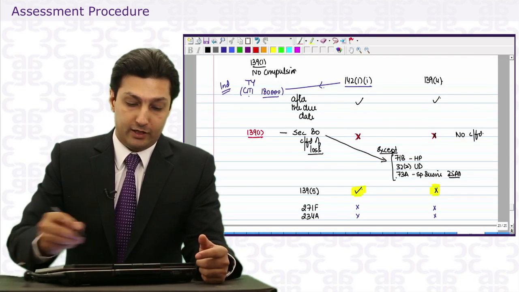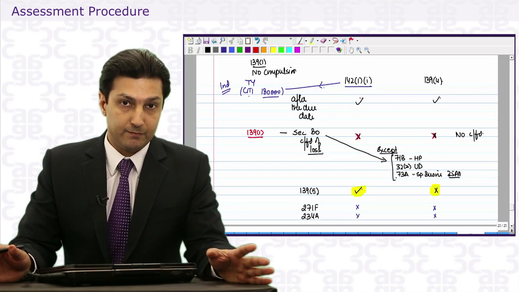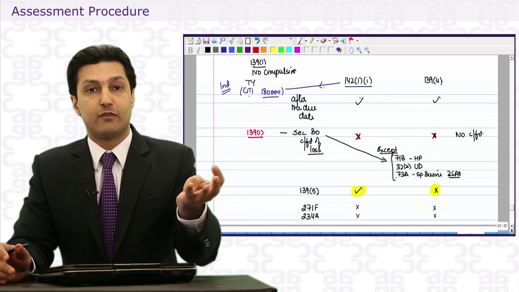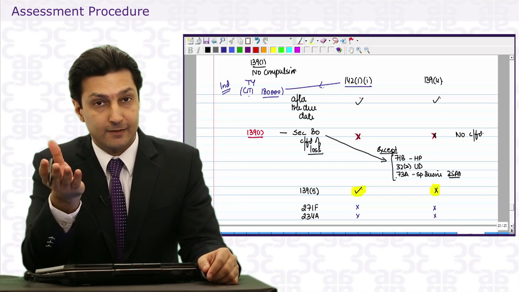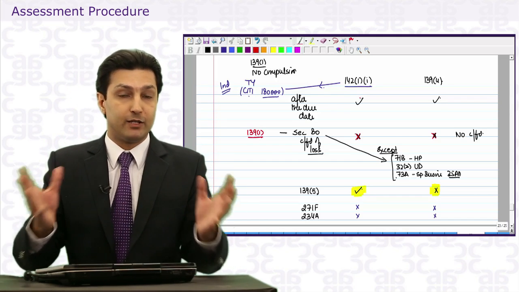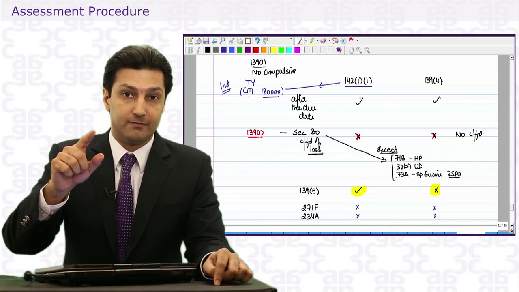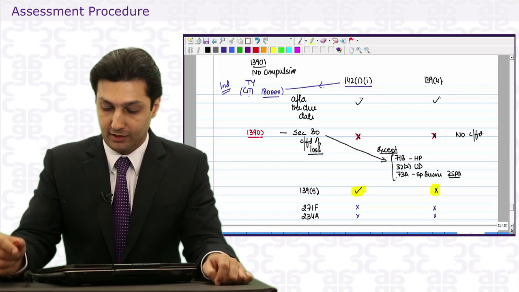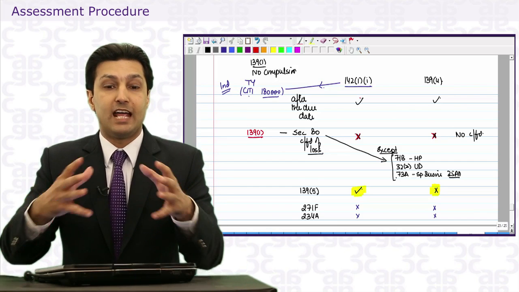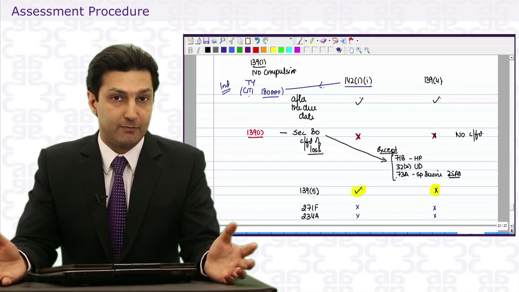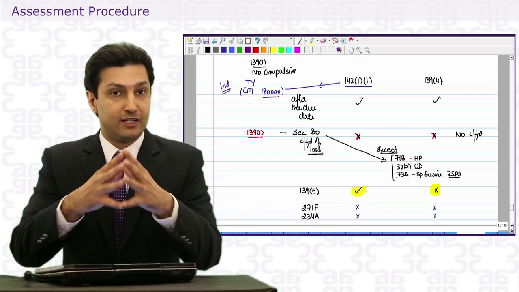So a return after the due date is either a return under 142.11 or a return under 139.4. Can I get a notice under 142.11 before the due date? No. Can I get a notice under 142.11 after the due date? Yes. Can the assessee say I still have time period to file a belated return? No, because filing a belated return is not your right. It's a privilege. What if I do file a return within the time period mentioned in the notice? Well, it's a return filed late, but it is within the time period of the notice.